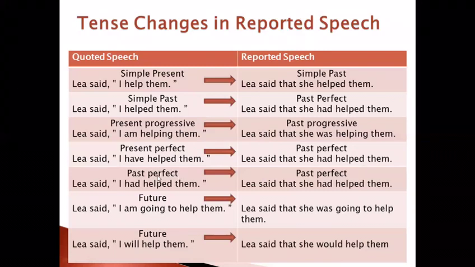If the verb is in the past perfect in the quoted speech, like saying, Leah said, "I had helped them," actually it's not changed and it stays in the past perfect. Leah said that she had helped them. If the verb in the quoted speech is in the future, Leah said, "I am going to help them," in the reported speech, the am is changed into the past, which is was. Leah said that she was going to help them. If it is, Leah said, "I will help them," the will is changed actually into would, and it would be, Leah said that she would help them.